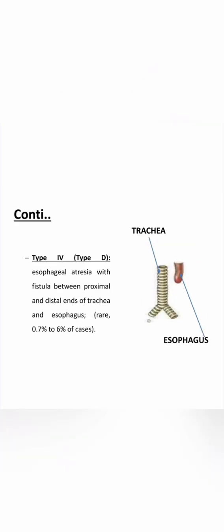In type 2, the proximal segment of the esophagus opens into the trachea by a fistula. The distal segment is blind. So the distal part of the esophagus is blind, and the proximal part is connected. Next we are on type 3. In this type, the proximal and distal segments of the esophagus are blind. There is no fistula, no connection to the trachea. Here the blind part of the esophagus commonly occurs in 3 to 7%.